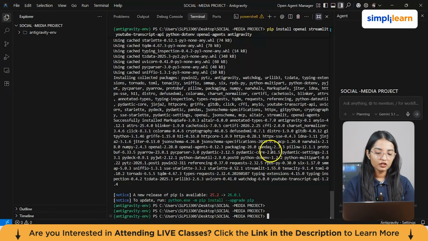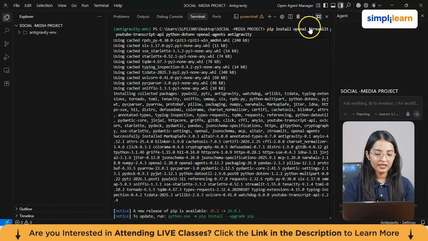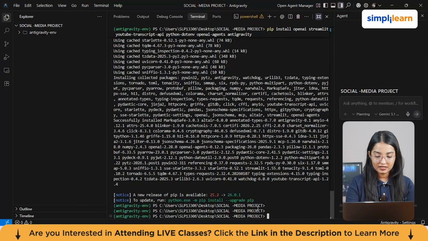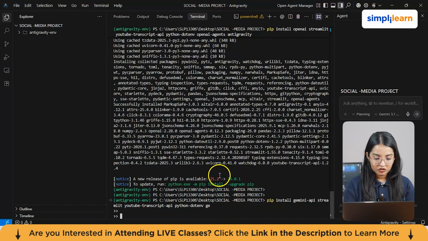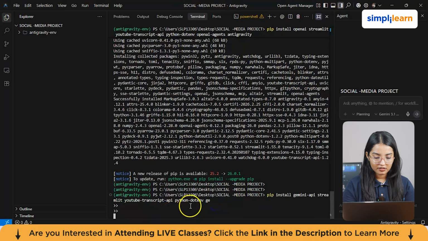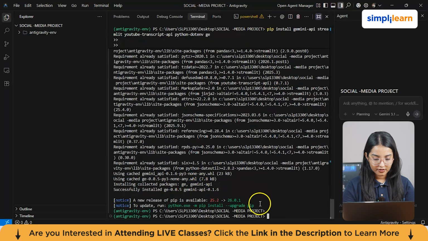Now, one more thing, in case this OpenAI API key doesn't work, we can also use Gemini, and to do that, we need to install some Gemini dependencies and libraries. So let me just give this command, which says pip install the Gemini API, streamlit, youtube-transcript-api, and let me just hit enter. All right, so it's done now.